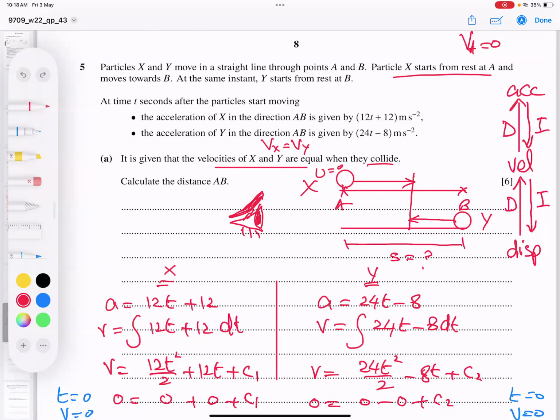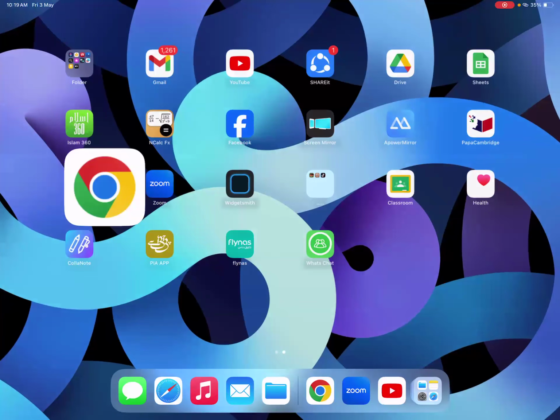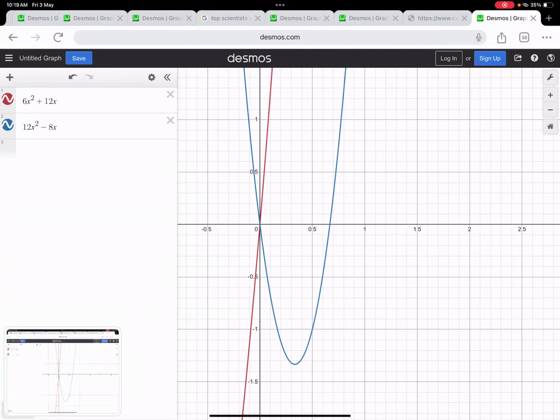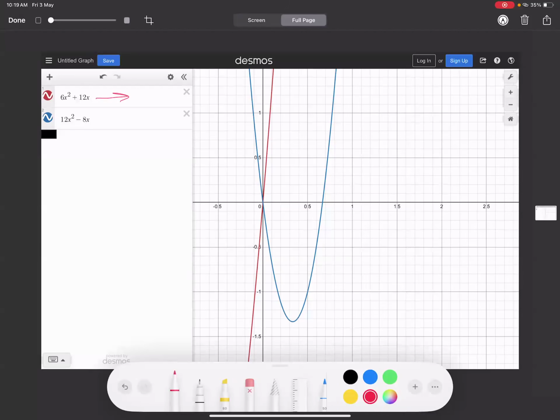So let me show this with a diagrammatic explanation. See, I have two equations: this is velocity by x, velocity by y.